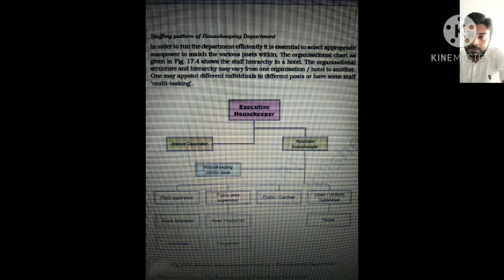The next one is the linen or uniform supervisor. This is the department of the laundry, where whatever garments are put are washed and given to the different rooms. In this department the work is done by the helper, to carry the clothes to the laundry department or to the laundry. So this is the general organizational chart of a housekeeping department.